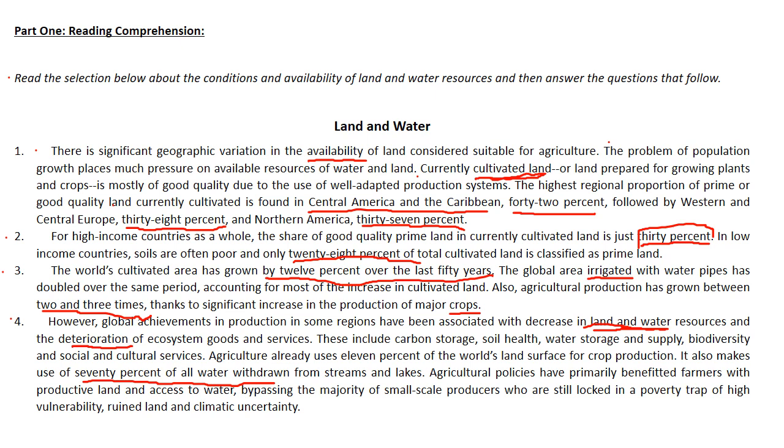Agricultural policies have primarily benefited farmers with productive land and access to water, bypassing the majority of small-scale producers who are still locked in a poverty trap of high vulnerability, ruined land, and climatic uncertainty. So those who are benefiting from agriculture are the big landowners.